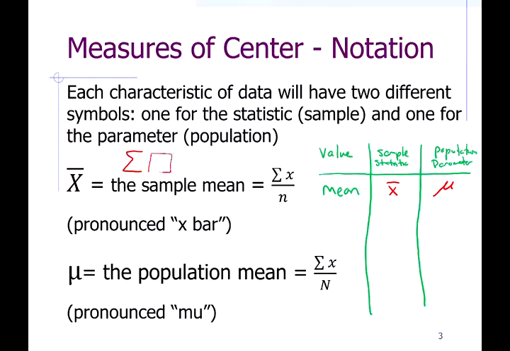So whatever goes here. We call this the summation symbol. And that means whatever comes after it, you add up all of those things. So for example, right here, this is saying you add up all of the x values, and then you divide by n. N is the number of values that we have.